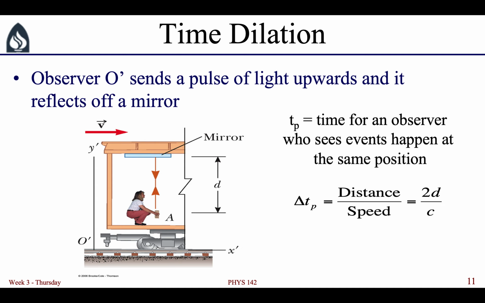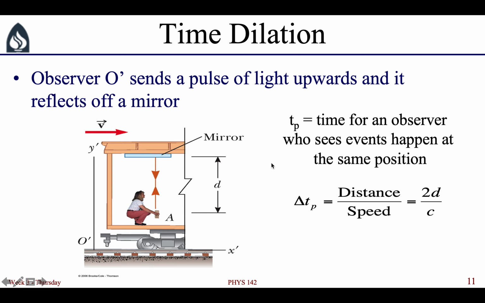This pulse of light moves upward towards the ceiling of the train car, where there is a mirror. So the pulse of light leaves the flashlight, hits the mirror, and comes back down where it hits the flashlight again. So the light pulse leaving the flashlight and then returning to the flashlight are the two events that define a time interval. Now, this time interval, we give the name proper time and have a subscript of P for the time interval.